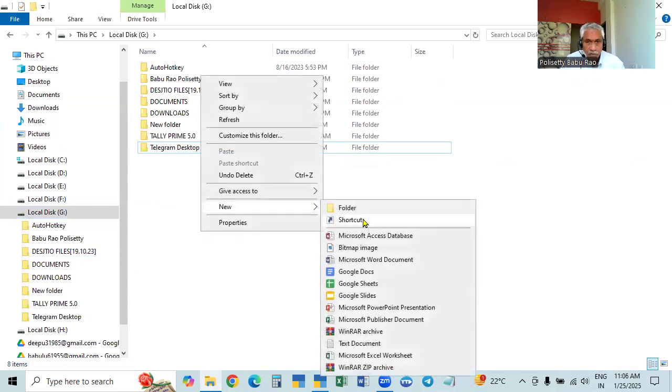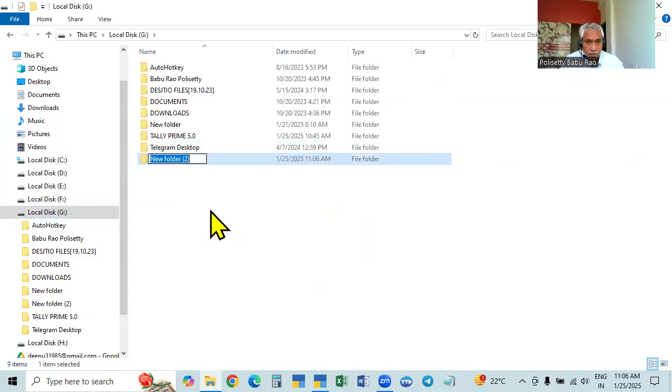Go to new folder. So you are creating the new folder. Give the name, any name, simply Tally backup or Tally Prime backup. You can give any name. Tally backup is enough. Or I will give the release also, 5.1. So Tally Prime backup 5.1. Either way, the same we can give.